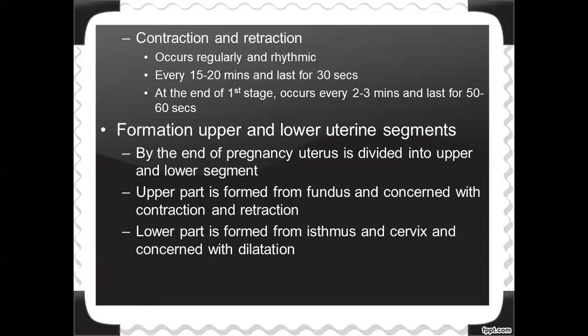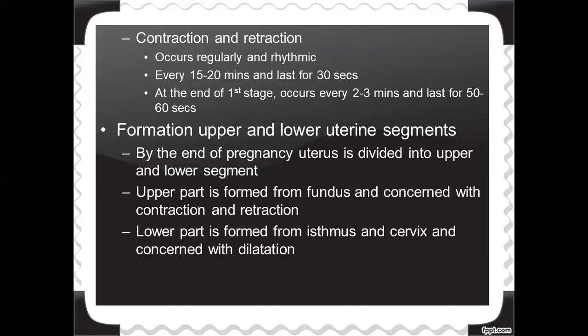Already I told you the muscles are contracting and retracting regularly, at a particular rhythm. In the first hours of the first stage of labor, every 15 to 20 minutes the muscles will be contracting, and each contraction will last for 30 seconds.